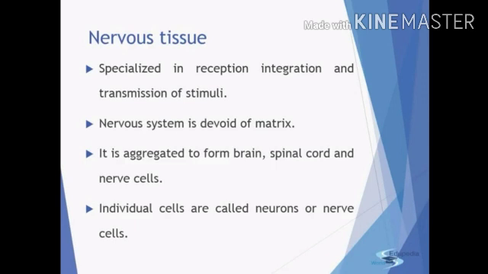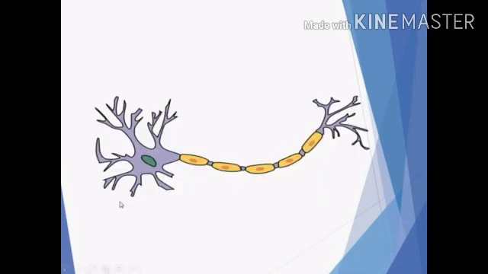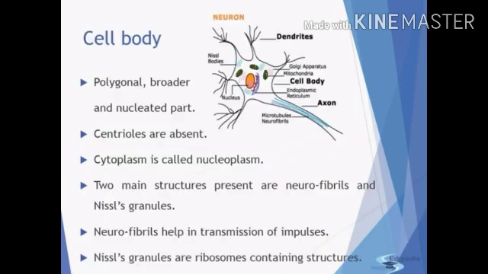Signal is the stimuli. Nervous system is devoid of matrix. It is integrated to form the brain, spinal cord, and nerve cells. Individual cells are called neurons or nerve cells. A nerve cell is further divided into two parts. First is the cell body, second is the neurites. So this is a typical nerve cell or a neuron.